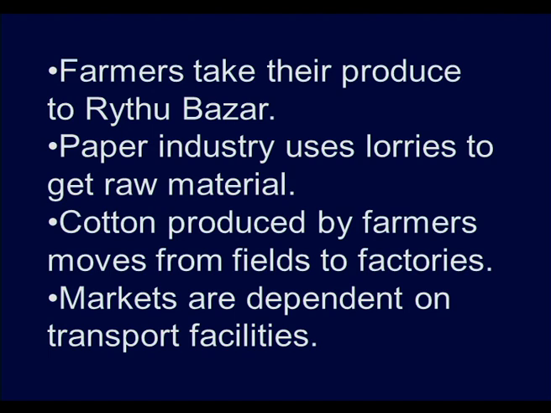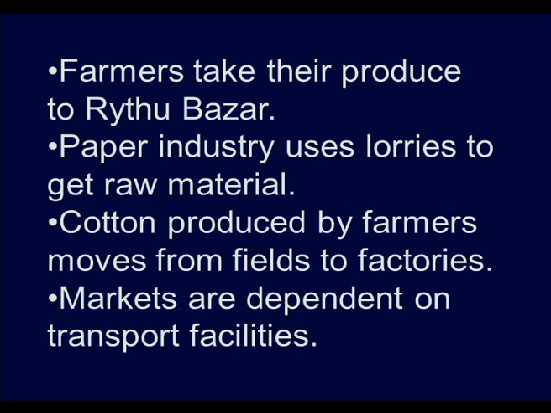As you have studied in your earlier classes, there is the paper industry. To bring the raw material, and after manufacturing the paper, we need to send it to other places.